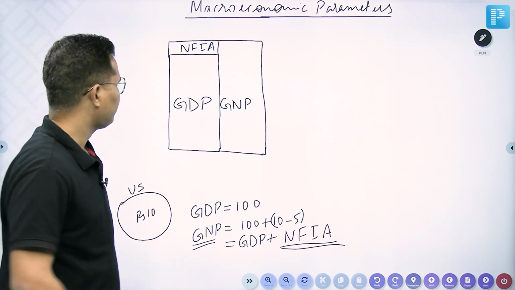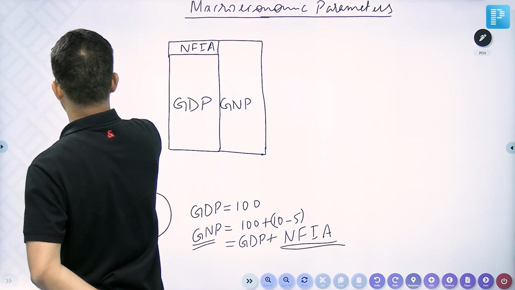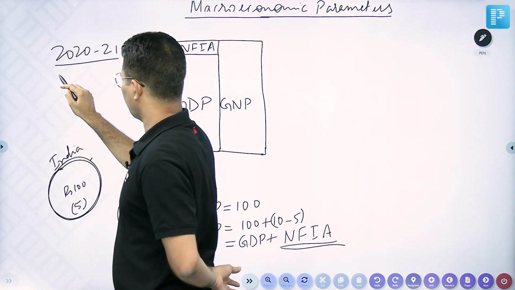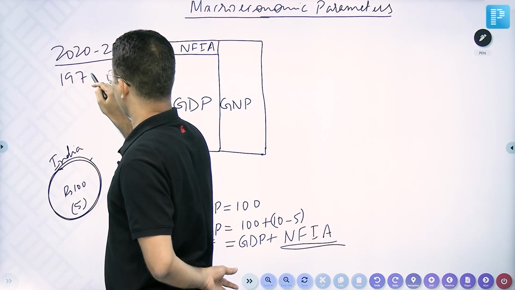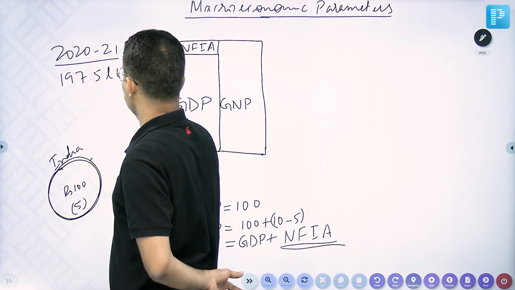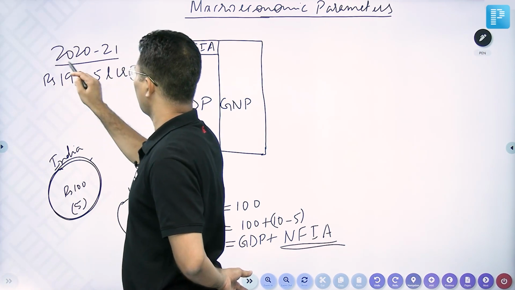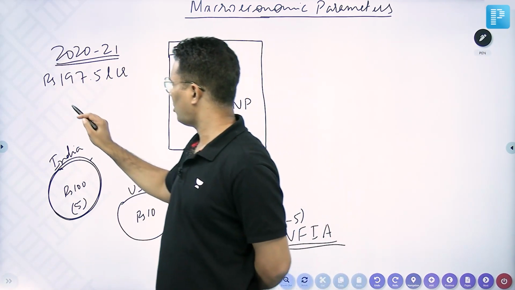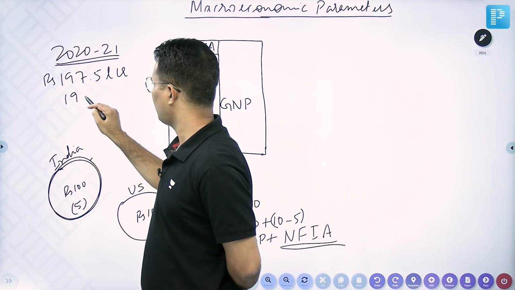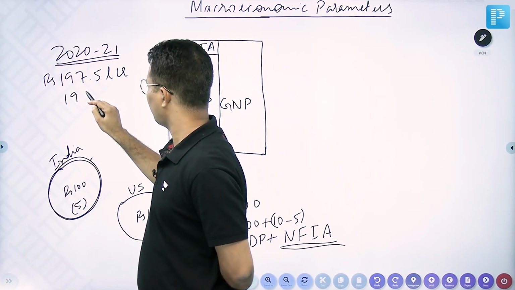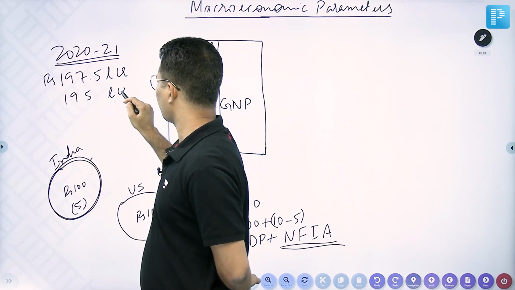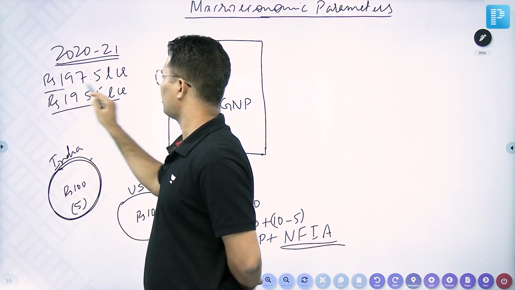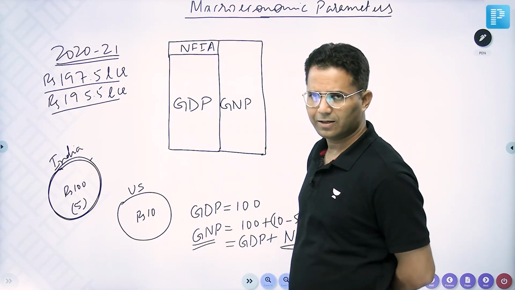So I said that for 2020-21, our GDP is 197.5 lakh crore. And you know GNP is how much? GNP is approximately 195.5 lakh crore. So GDP is a little bit higher.